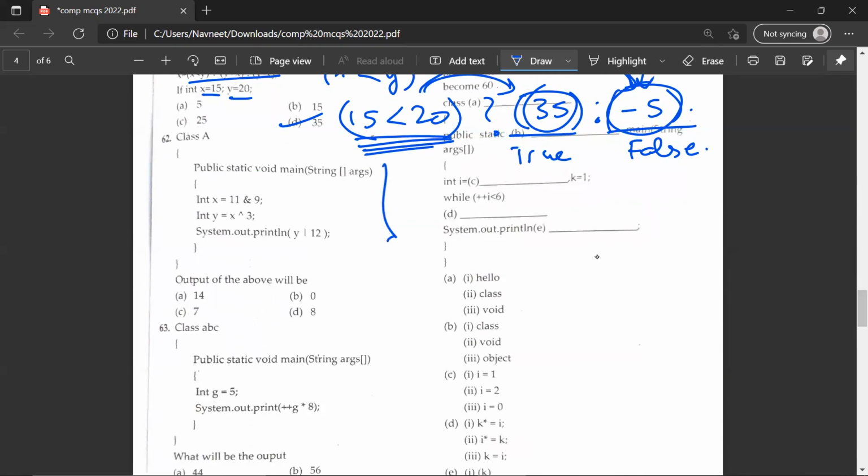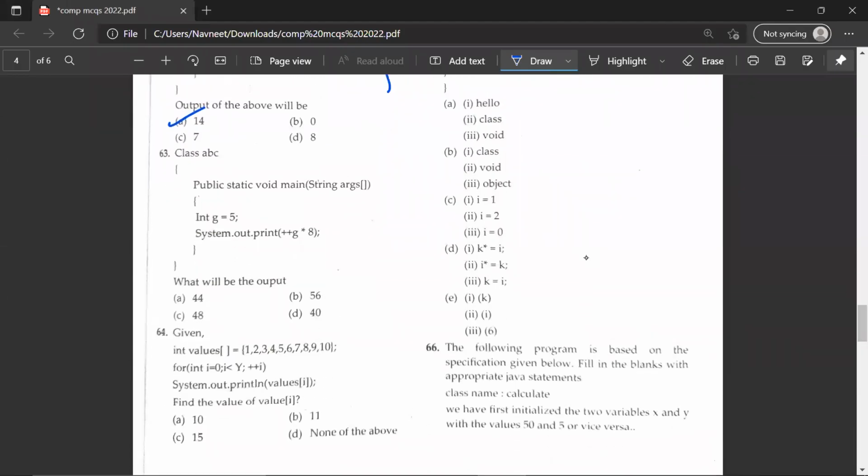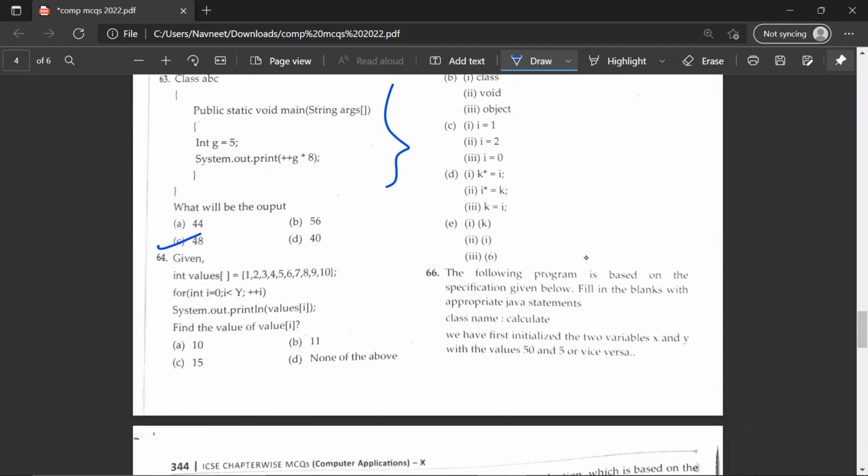Class A, again, there's a snippet of code given over here. Output of the above program would be. So just look properly at the given code. And the correct answer would be A, 14. 63. What will be output of this snippet of program? C, 48.